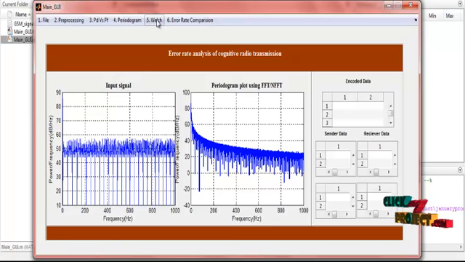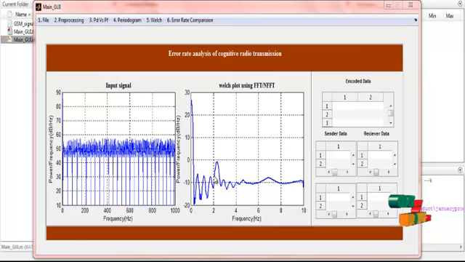For the Welch condition we click, and this is the inbuilt function. The Welch plot will be represented. Let's take some time for the Welch process. So this is the Welch plot using the FFT and NFFT for the GSM band signal. This is the frequency in hertz.